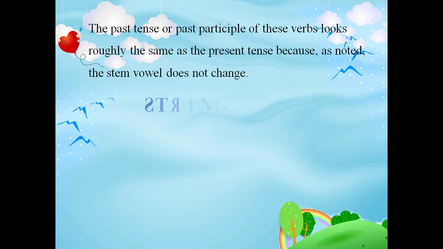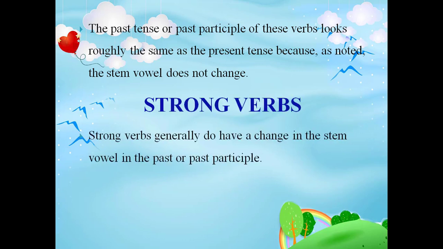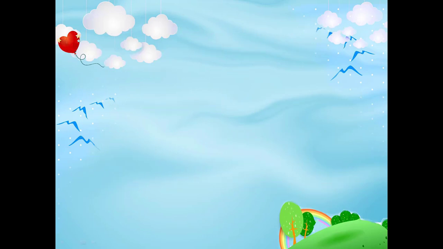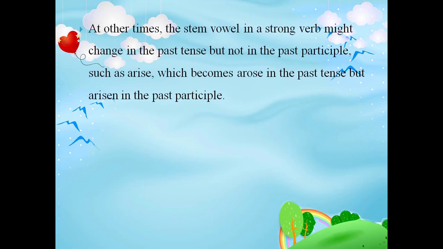Next, strong verbs generally do have a change in the stem vowel in the past or past participle. Here you observe the example. The past tense and the past participle of the verb bring is brought. At other times, the stem vowel in a strong verb might change in the past tense but not in the past participle, such as arise, which becomes arose in the past tense but arisen in the past participle.